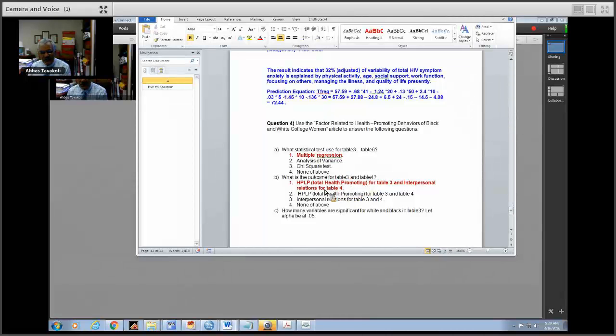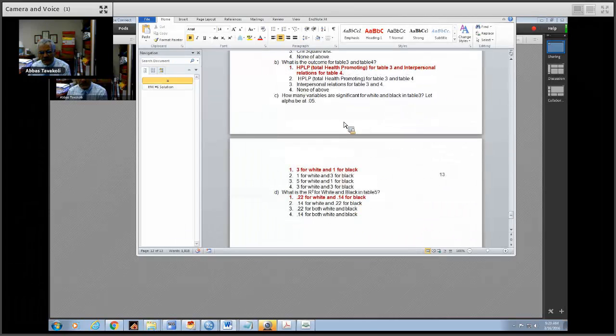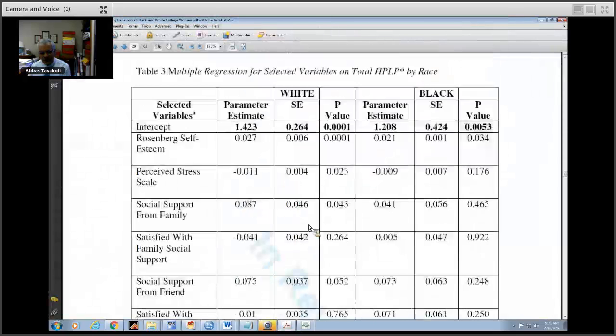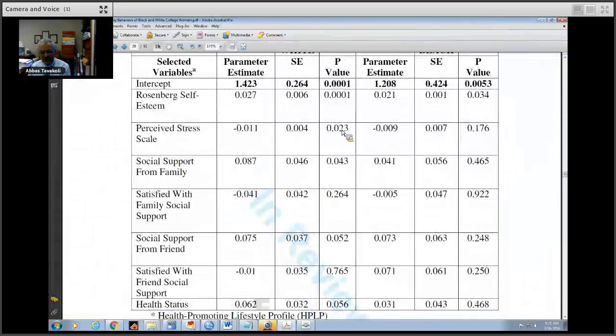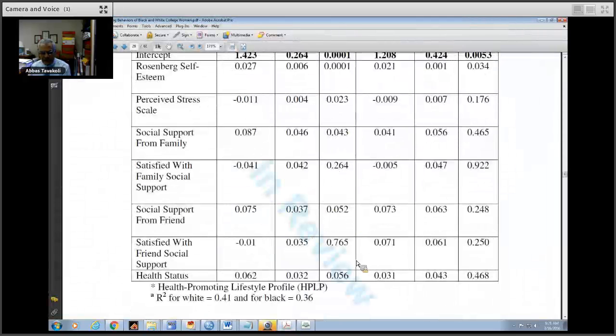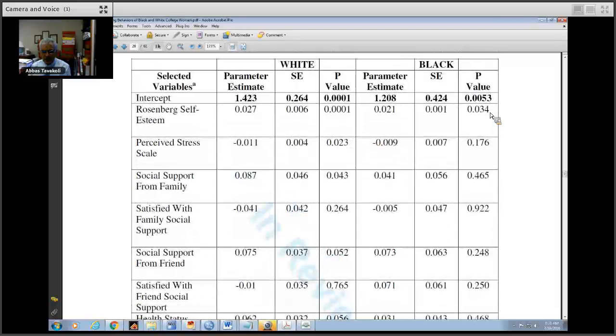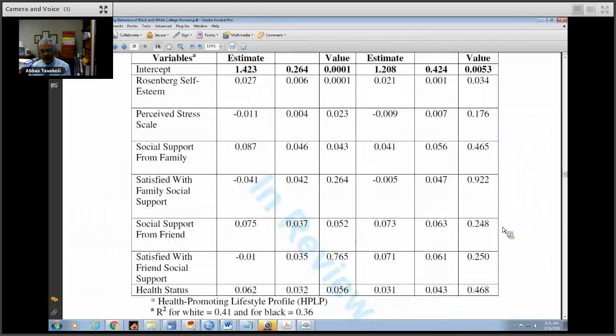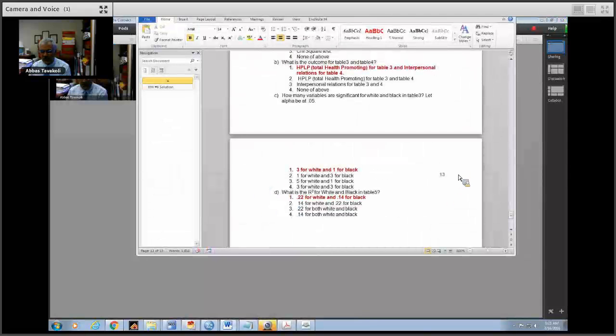Now, use the factors related to health promoting behavior for white and black. The tables 3 and 4 are both multiple regression, and the outcome for table 3 was total health promoting behavior and interpersonal relations for table 4. How many were significant? 3 for white, 1 for black. If you look at table 3, 1, 2, 3, these two were borderline, but only 3 for white. And for black, only one was significant, the Rosenberg self-esteem, nothing else was significant.